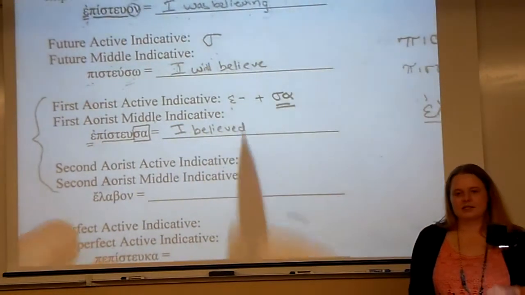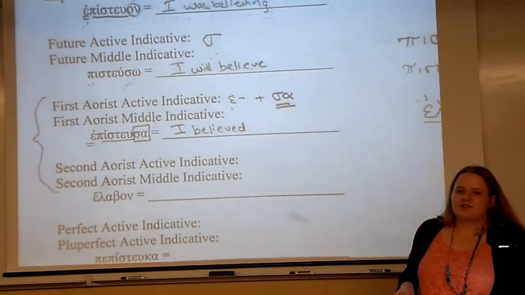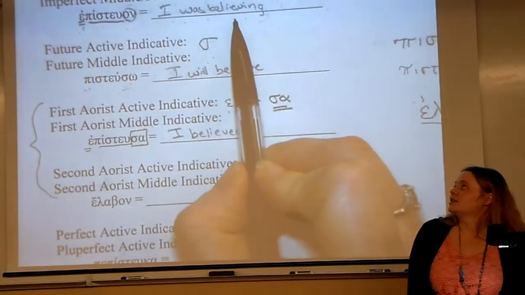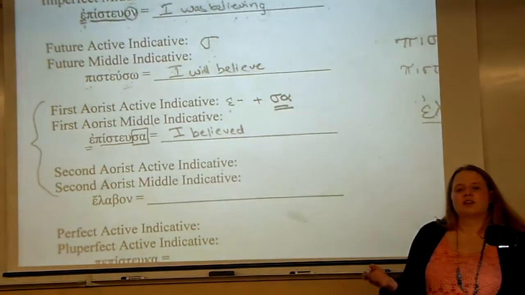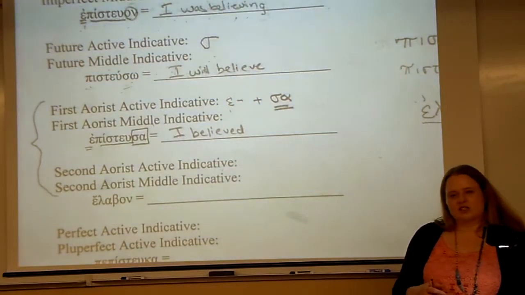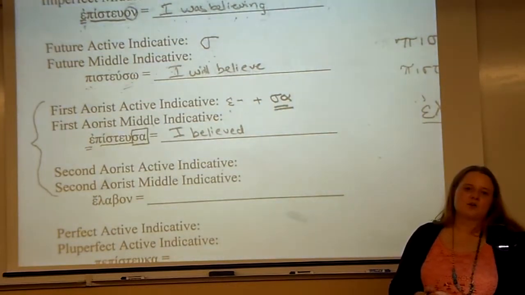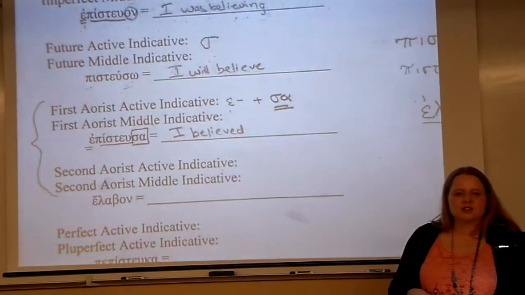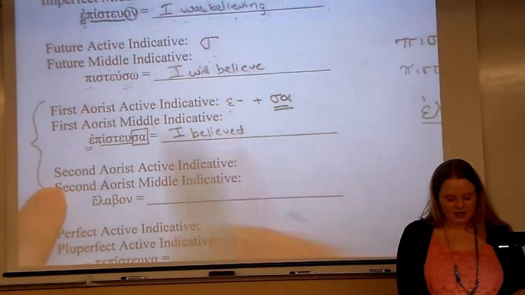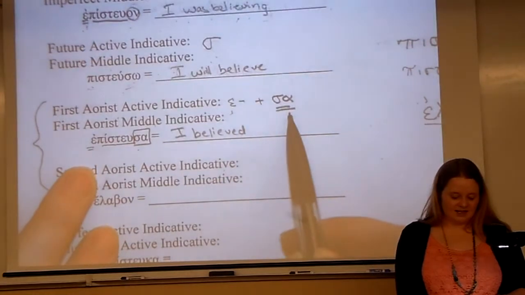One way to think about it is, if your graduation is coming up soon, you could think of the imperfect as a past, like if you're looking at a video that somebody shoots of your graduation. Well, I was walking down the aisle. I was receiving my diploma. That would be what the imperfect does. The aorist is more like just a snapshot. It could have happened any time during the graduation. It's a picture of you and your family. We don't know when it occurred. We just know it occurred in the past. So that's what the aorist is doing. It's not telling us anything specific about time. It's just saying it happened in the past. It happened. That's the aorist. And this is its characteristics. An epsilon augment at the beginning and a sa in the middle.